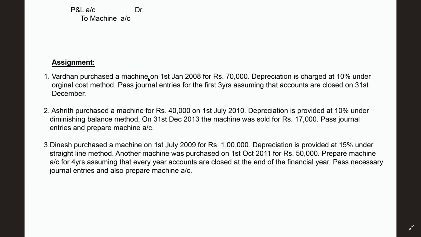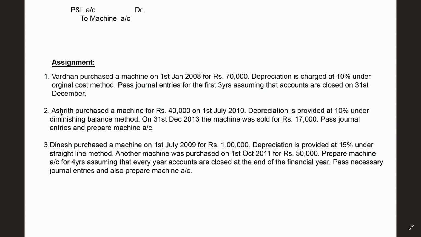Vardhan purchased a machine on 1st January 2008 for rupees 70,000. Depreciation is charged at 10% under original cost method. Pass general entries for the first 3 years, assuming that accounts are closed on 31st December. This is very simple. Write down the journal entries for 3 years.